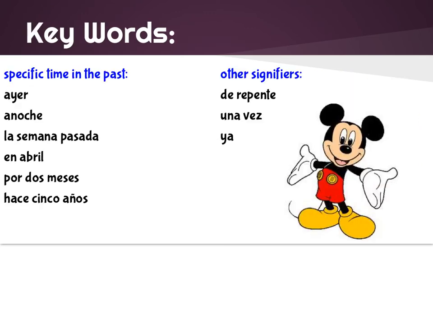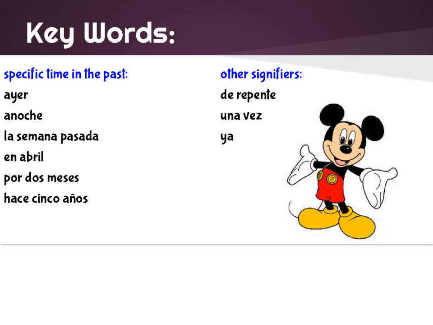Here are key words to look for. Again, when we start talking about the preterite versus imperfect, these key words are going to be very important, but it's good to know them now. Okay, like we said, you use the preterite when you're talking about specific time in the past, so it makes sense that ayer, anoche, la semana pasada, or el año pasado, or el fin de semana pasado, anything with pasado in it would specify that you're using preterite. So ayer means yesterday, anoche means last night, la semana pasada means last week, or anything pasada, pasado means last.